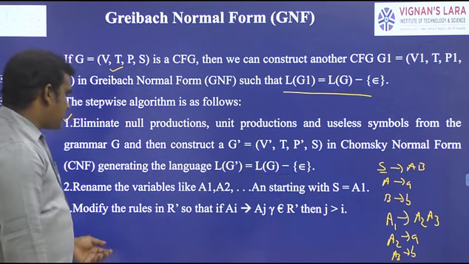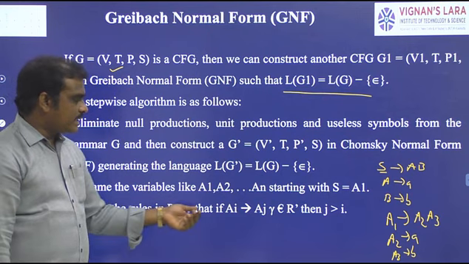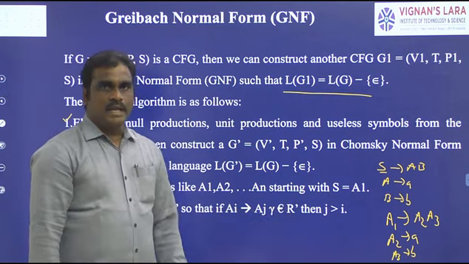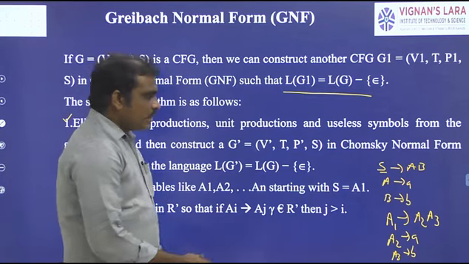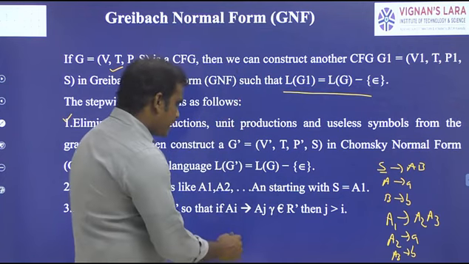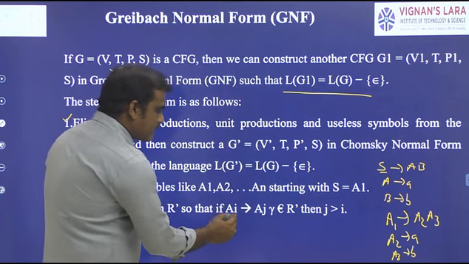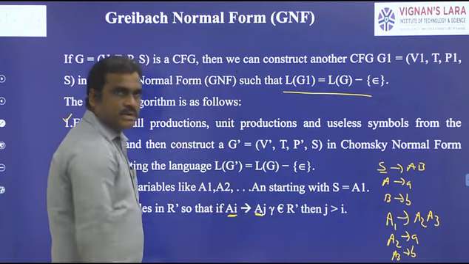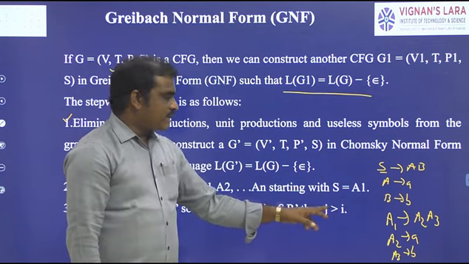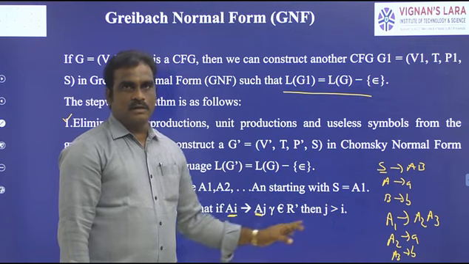And the third step is modify the rules in R so that if AI to AJ gamma belongs to R, then J greater than I. So now the grammar is in the form like this. Next we have to concentrate on the production's left hand side and right hand side symbols. This is I and this is J. Now you have to check whether J is greater than I or not.